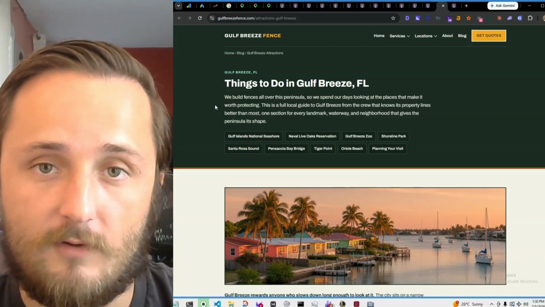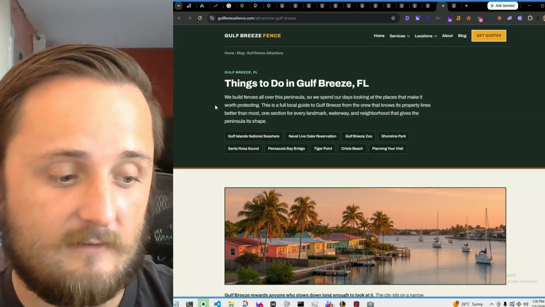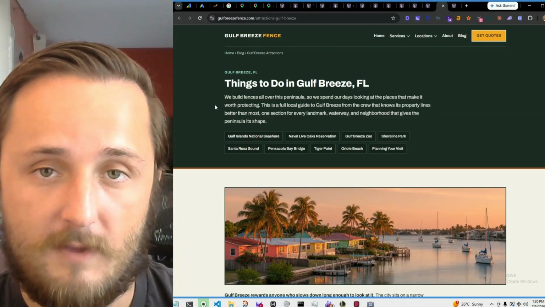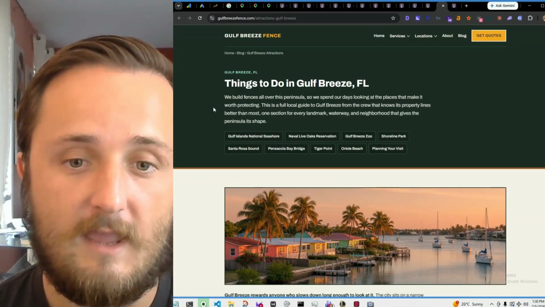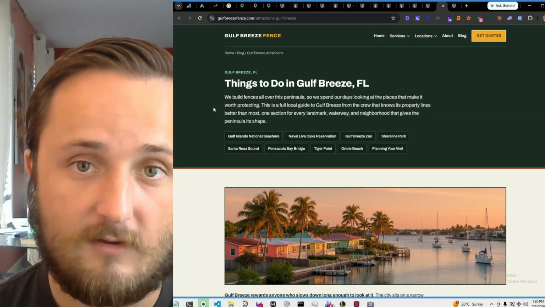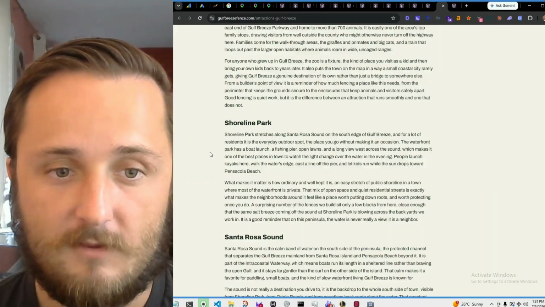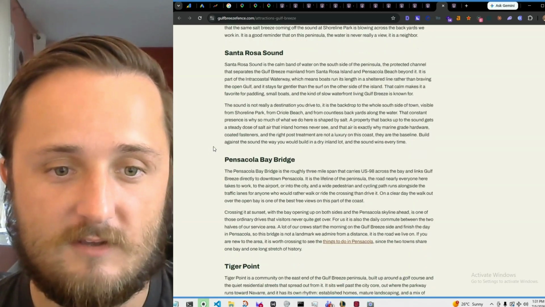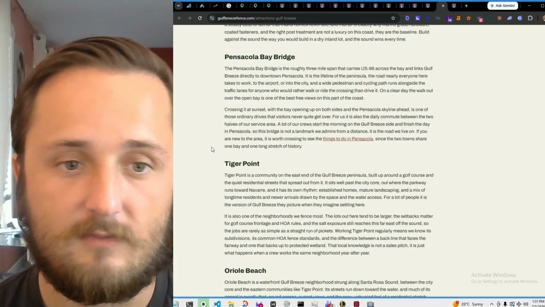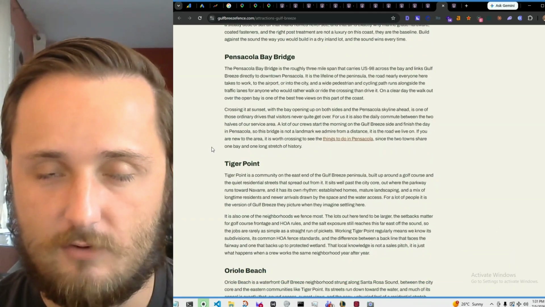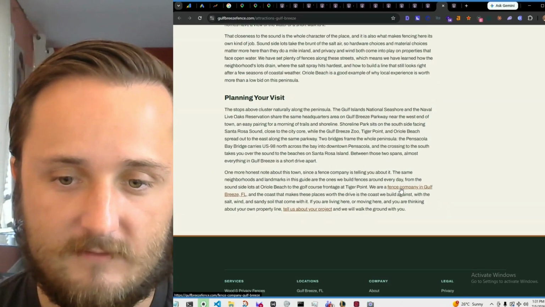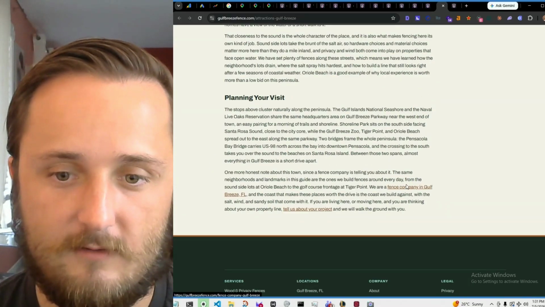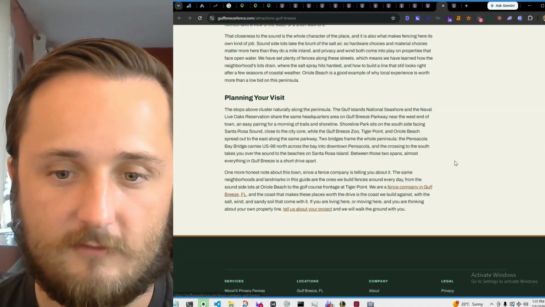Because I have all this relevance from Gulf Breeze linking to this fence company in Gulf Breeze page, this is going to help us signal to Google, hey, this area we serve is Gulf Breeze. So this whole blog page is just to tell Google the geo-relevance of the areas that we serve. And see right here, we've got this anchor text, fence company in Gulf Breeze, Florida.